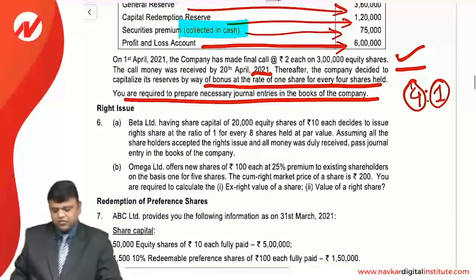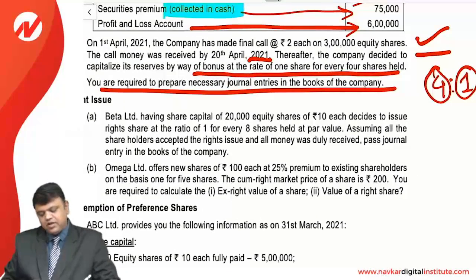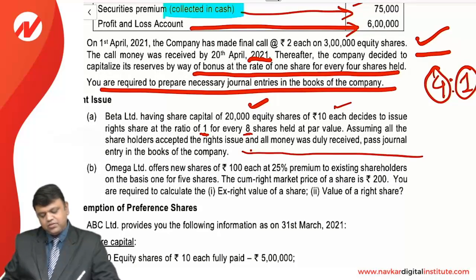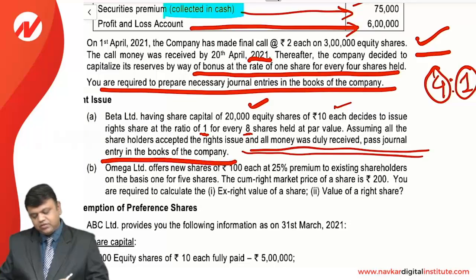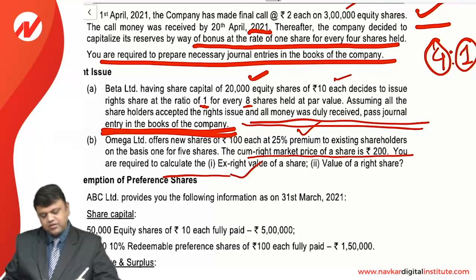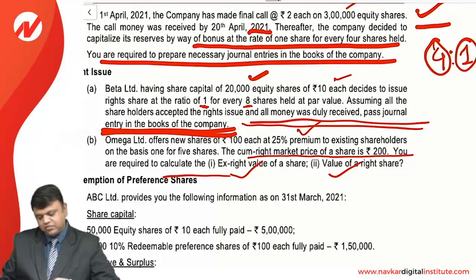One more sum is for the right issue. Beta Limited, having a capital of 20,000 equity shares of 10 each, decided to issue right shares at the ratio of 1 for every 8 shares held at par. Assuming all the shareholders accepted the right and all money was duly received, pass the journal entry in the books of the company. And the second one is Omega Limited offers shares of 100 each at 25% premium to existing shareholders on the basis of 1 for 5 shares. Cum right market price of a share is 200. You are required to calculate ex right value of shares and value of right shares. So both we need to calculate.